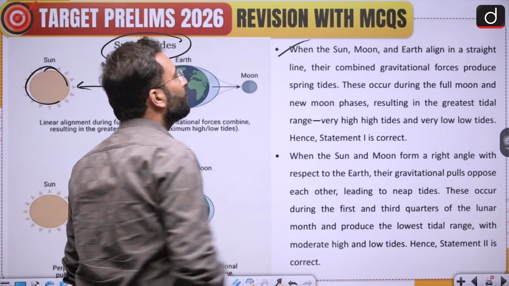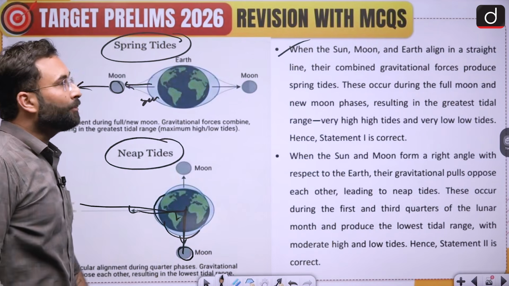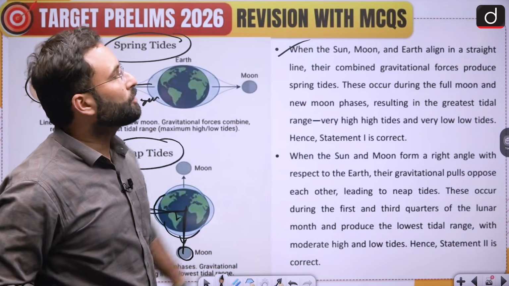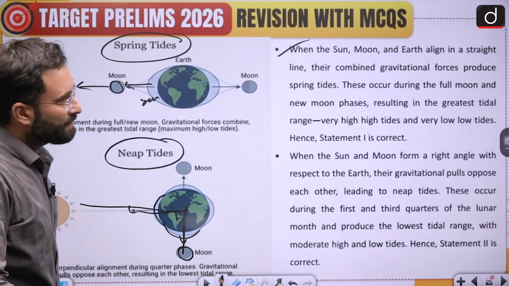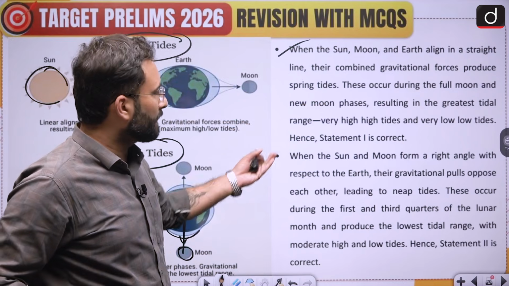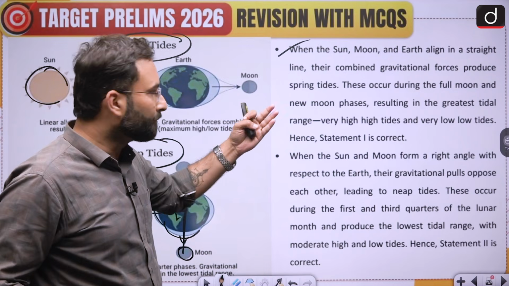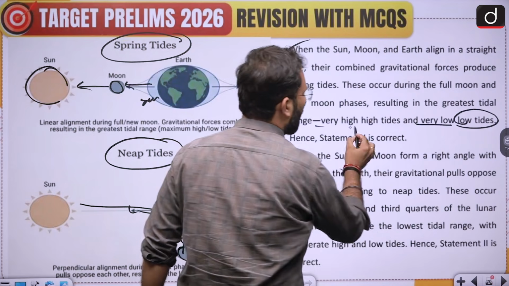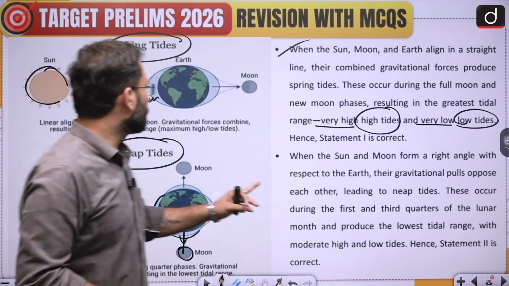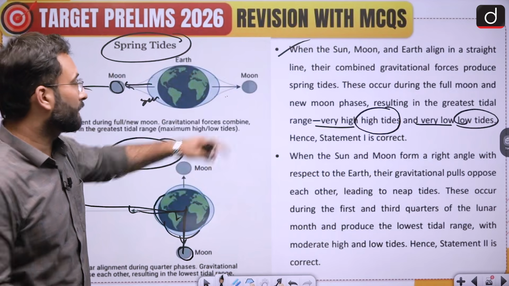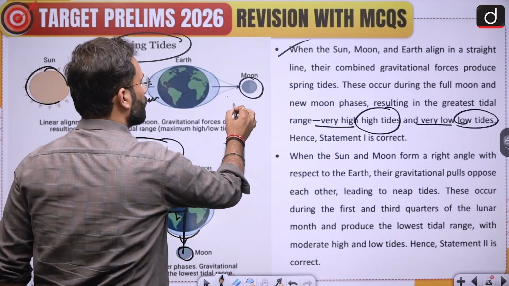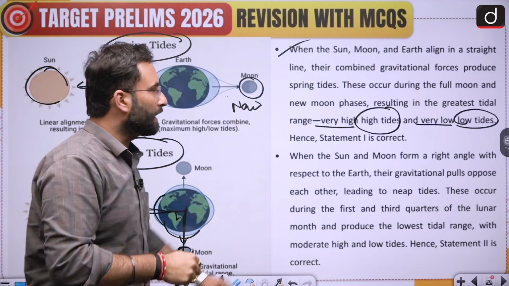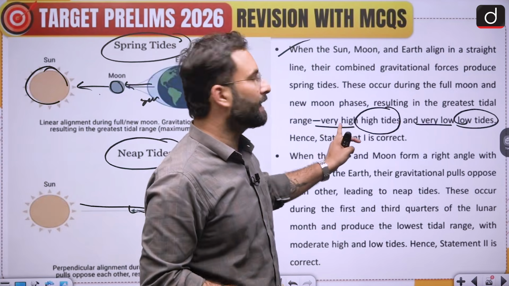Okay, so when the sun, moon and earth align in a straight line, their combined gravitational forces produce spring tide, which we have already discussed. These occur during the full moon and the new moon phases, resulting in the greatest tidal range, that is very high tide and very low tide. So very low tide and very high tide. So I already told you in this particular case where moon is new moon, this will be having very low tide. Okay, and in this particular case it will be having very high tide.